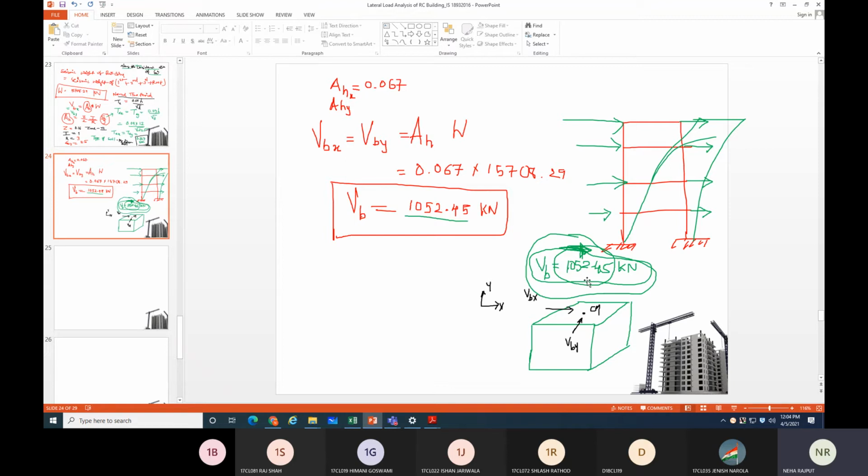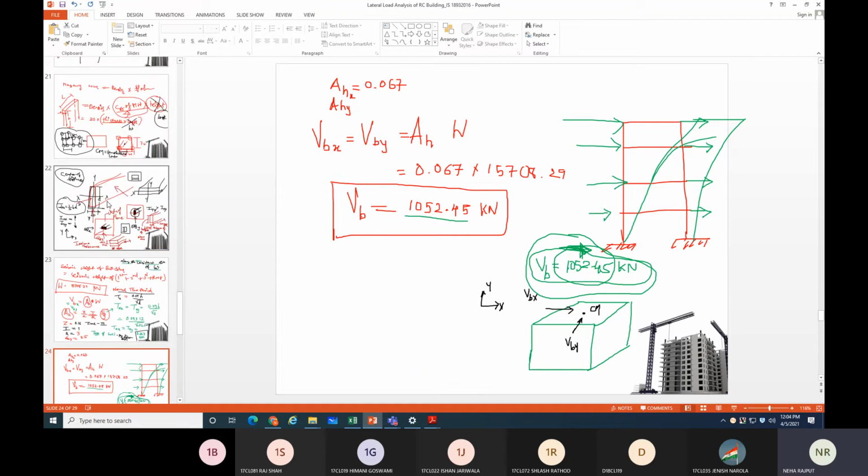This is the total base shear. This one is the total base shear. આટલો ફોર્સ લાગે છે. Now to resist this force on all supporting height of the building, you are distributing this 1052 on all these floors. બરાબર, અને પછી પણ distribution કરવાનું છે. So slowly we will see that part also. But remember one thing, this base shear depends on the static analysis.